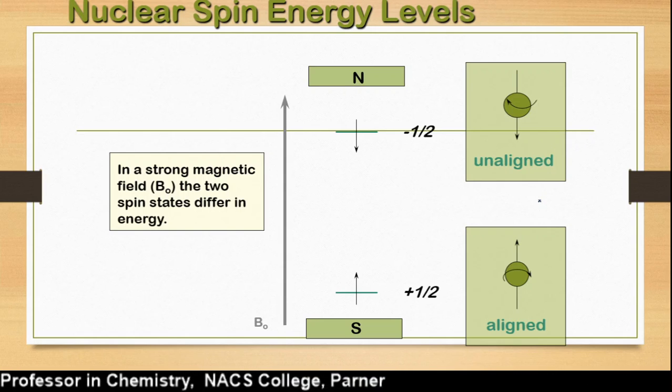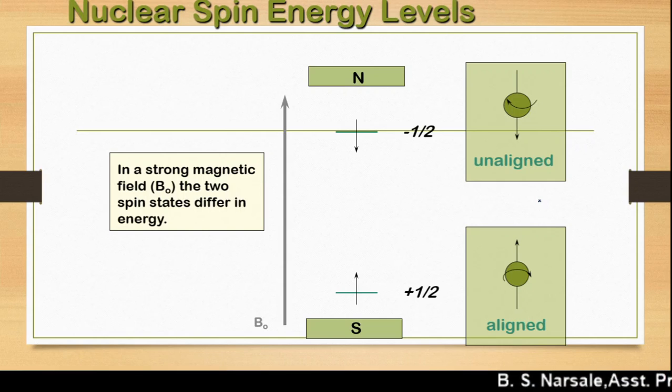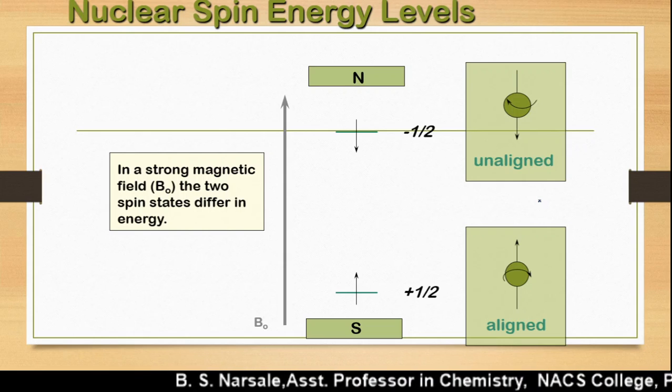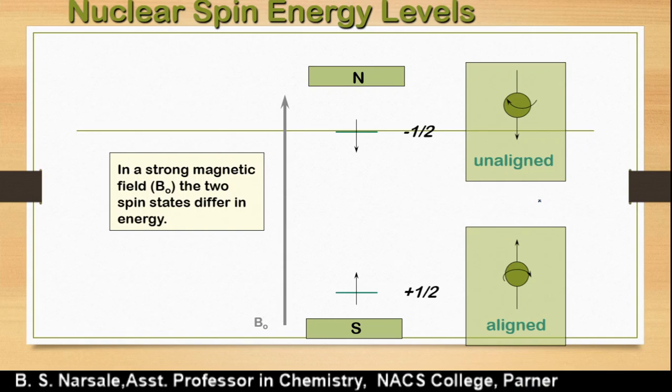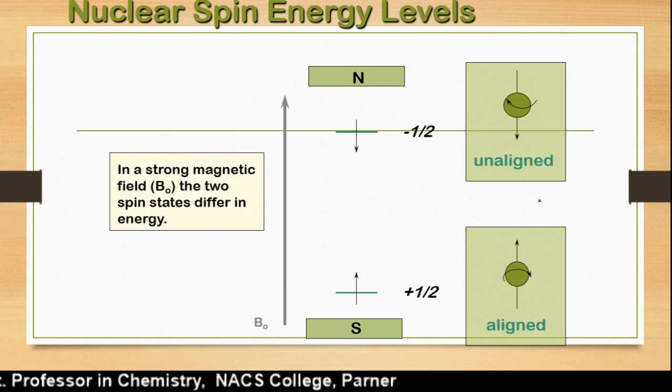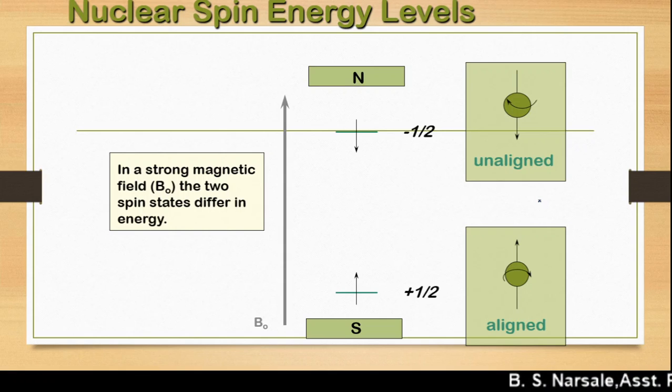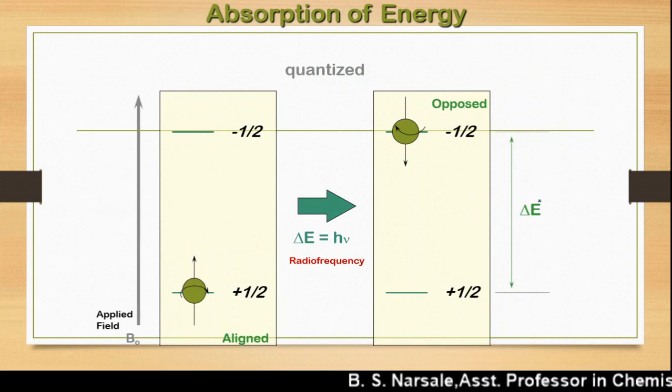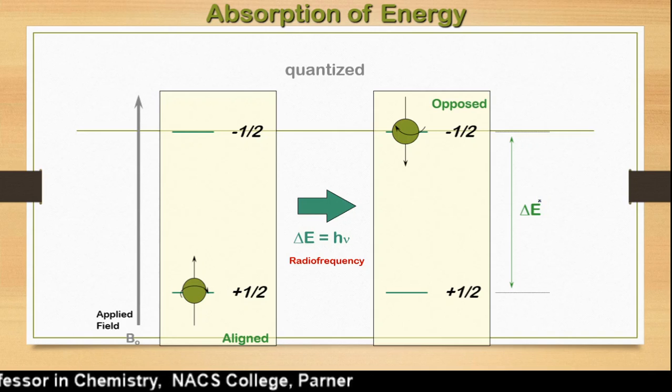Now, this is about the second point, the magnetic field: due to the spinning of a nucleus, it creates its own magnetic field. Therefore the second point is the magnetic coupling. We put the same atom in a secondary magnetic field, so these two magnetic fields couple. And now we have to move towards the third point, that is resonance. For that we have to look at how absorption of energy takes place.